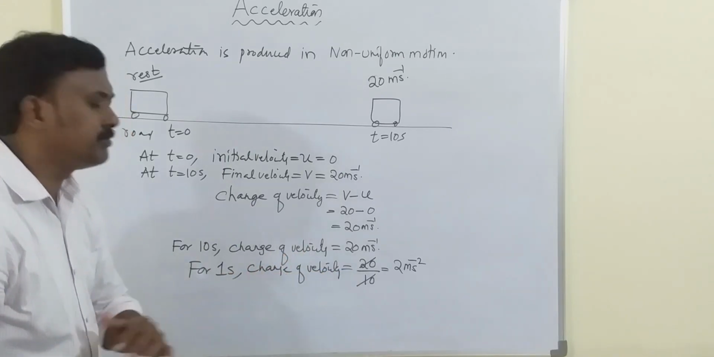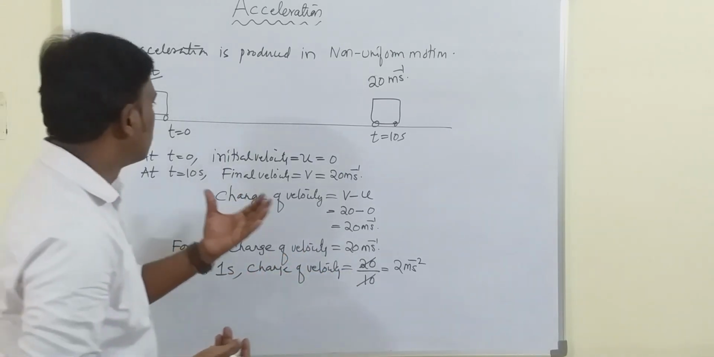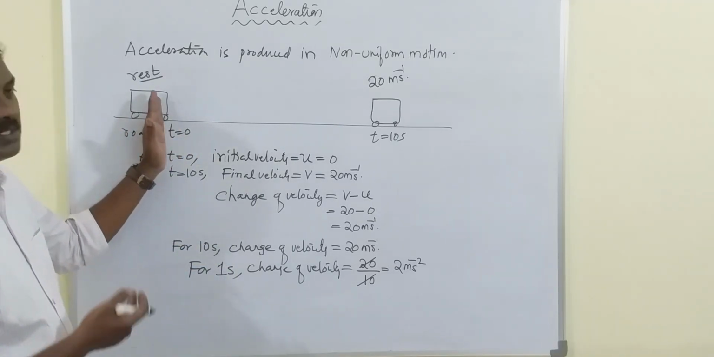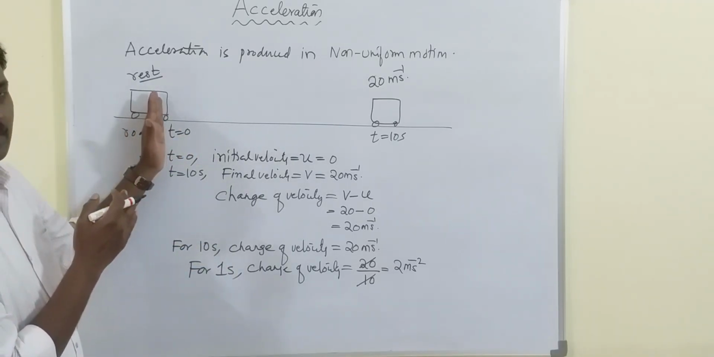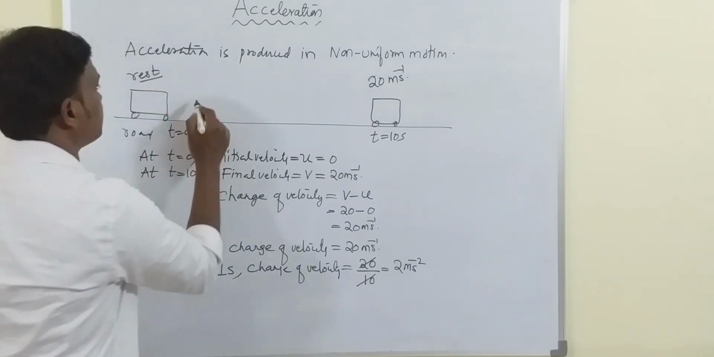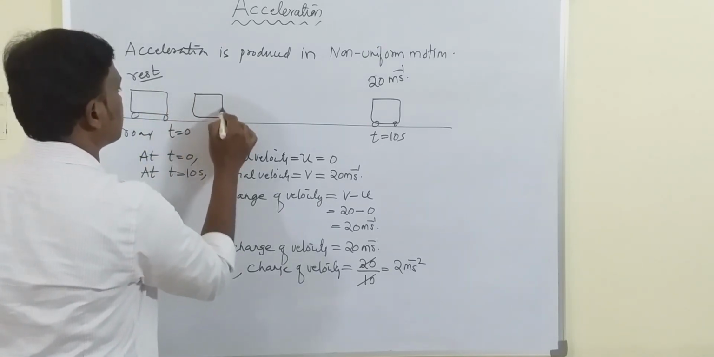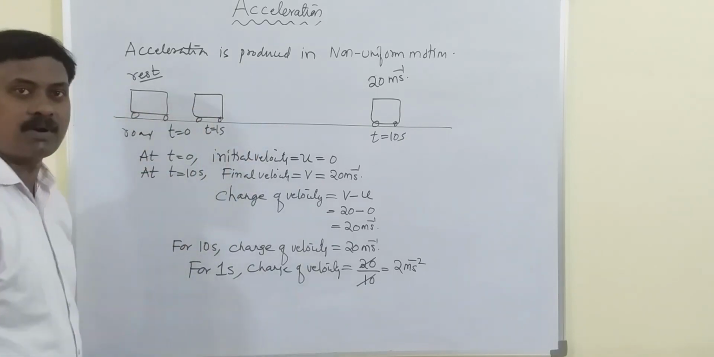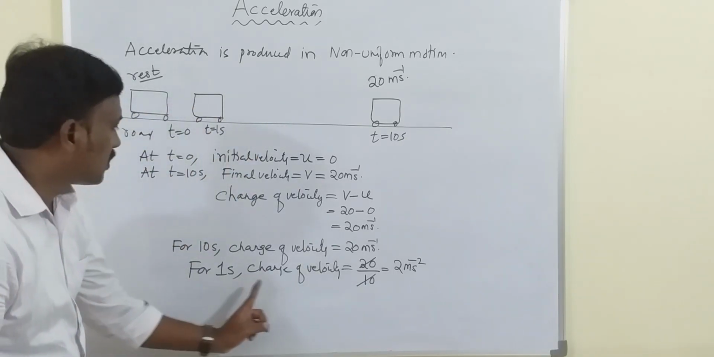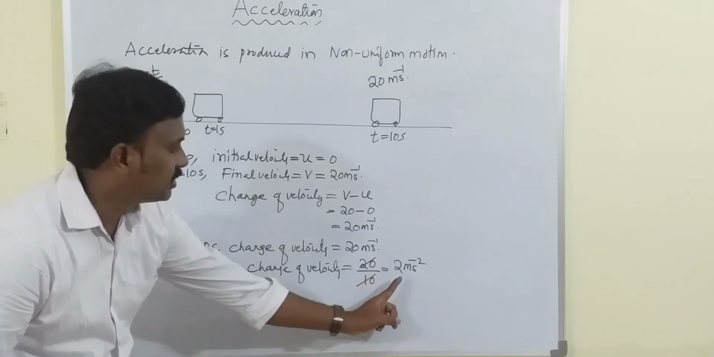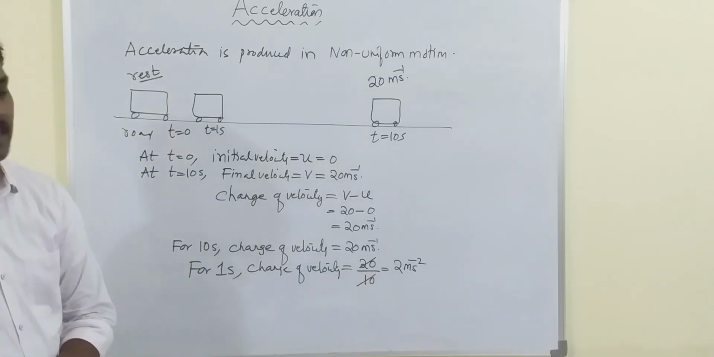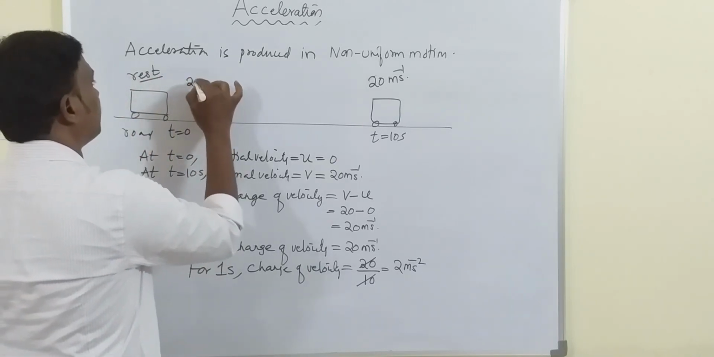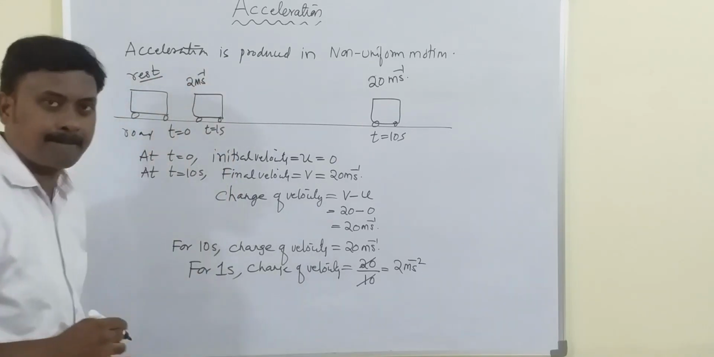Now, what is the meaning of this? Let us very clearly try to understand here. That is, t is equal to 0. After 1 second, let me say when the body has come here, that is t is equal to 1 second. 1 second has passed. For 1 second, what is the change of velocity? 2 meter per second square. So here let me say it is increased by 2 meter per second.